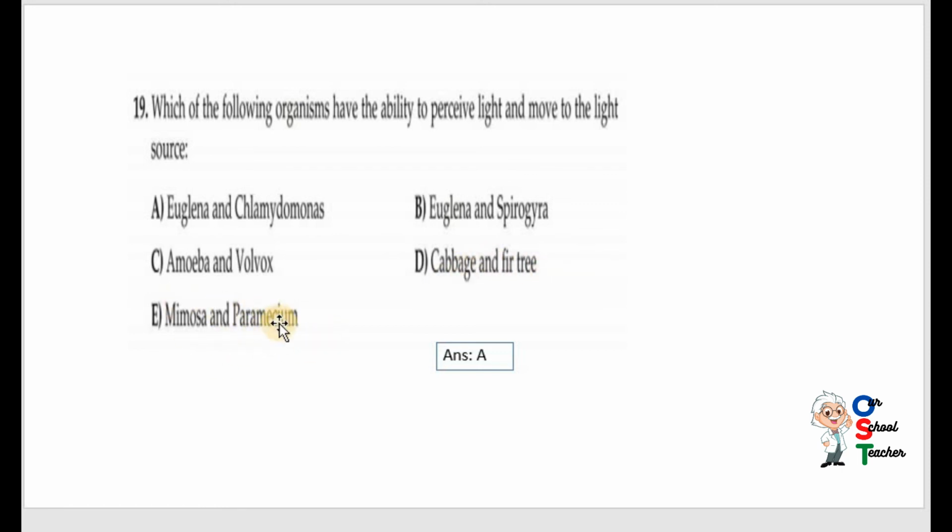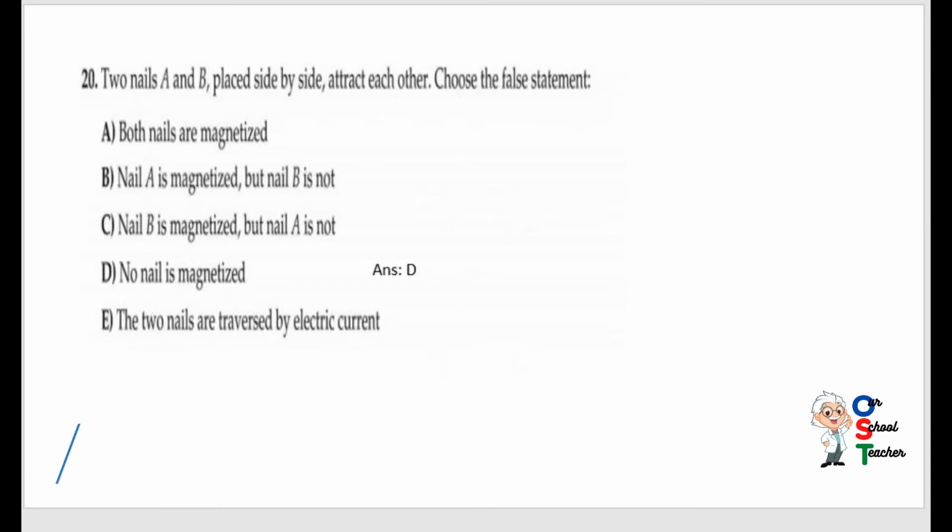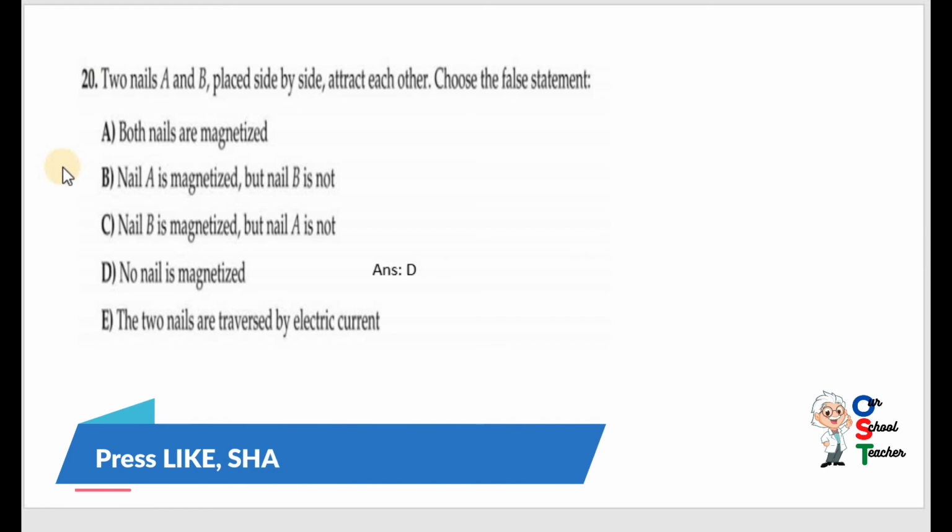Mimosa and paramecium, paramecium is not a plant. So A is correct. I have told you in the beginning, you must find options, reasons as well, because why it is correct or why this is incorrect. So if you have reason, you will be able to choose the correct answer.